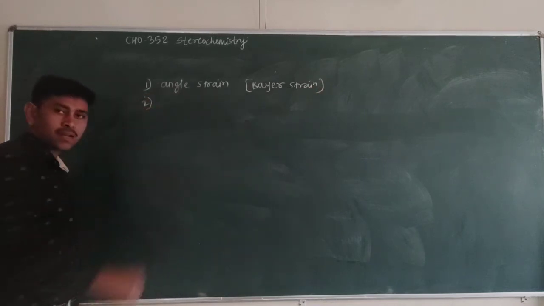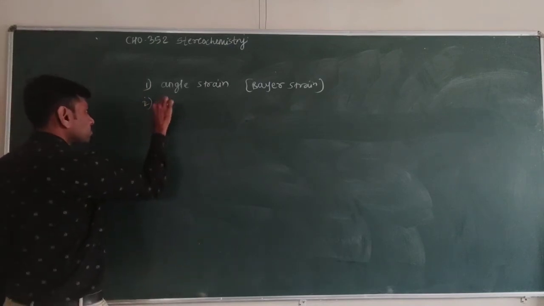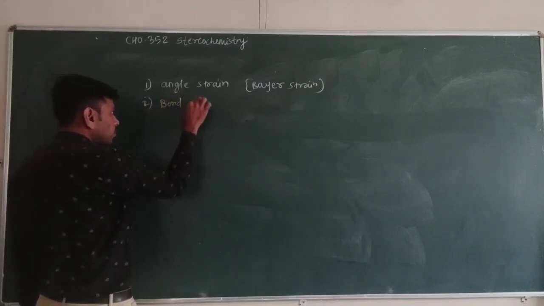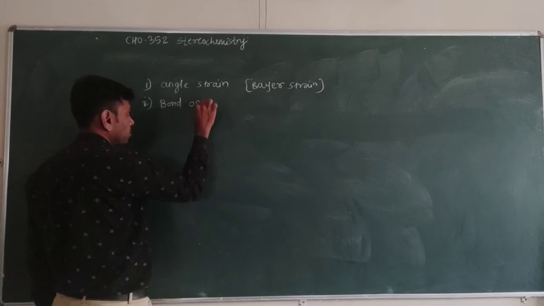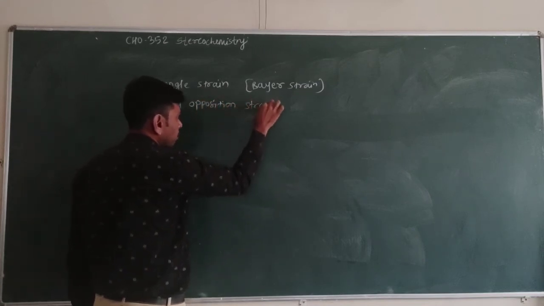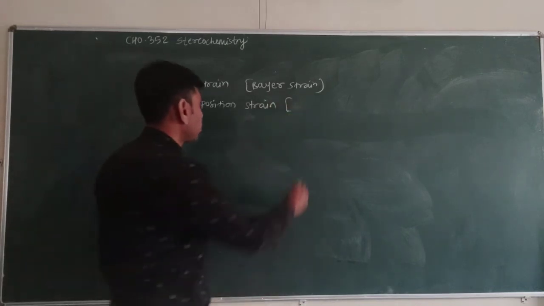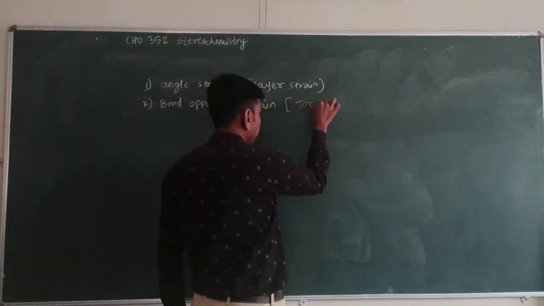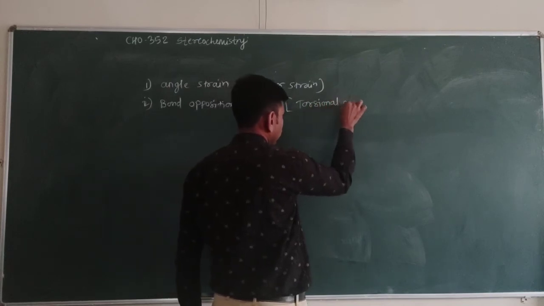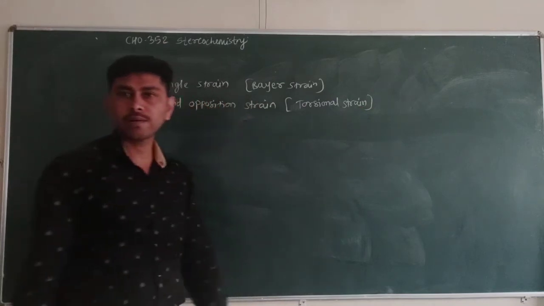Another strain in ring compounds is bond opposition strain. This strain is also called torsional strain.